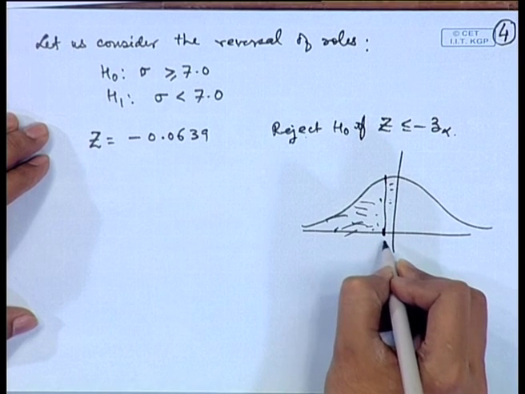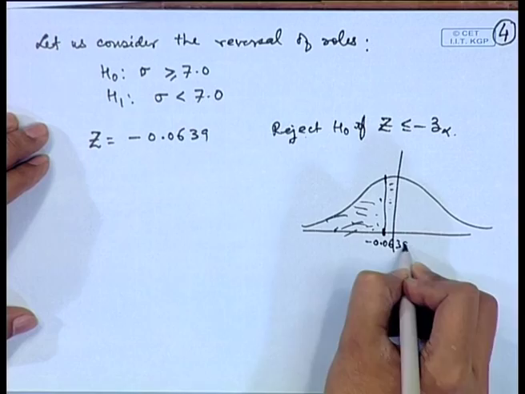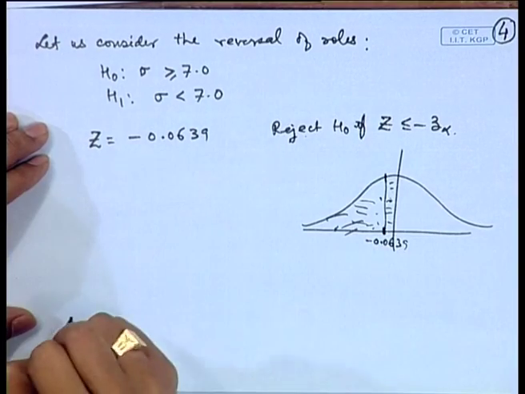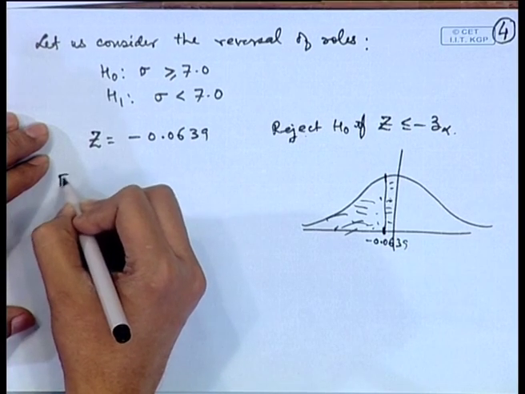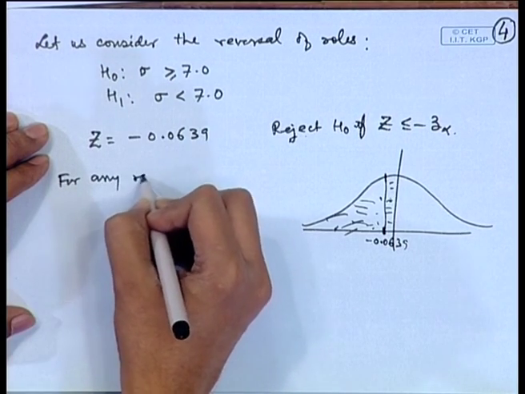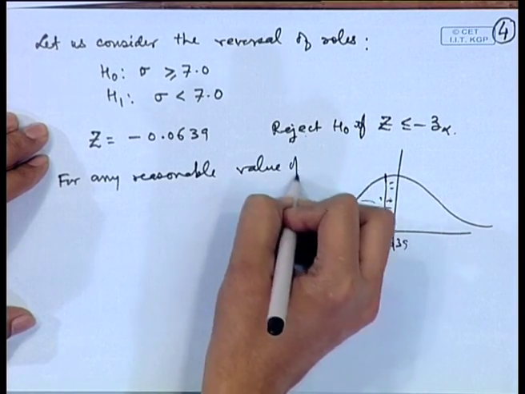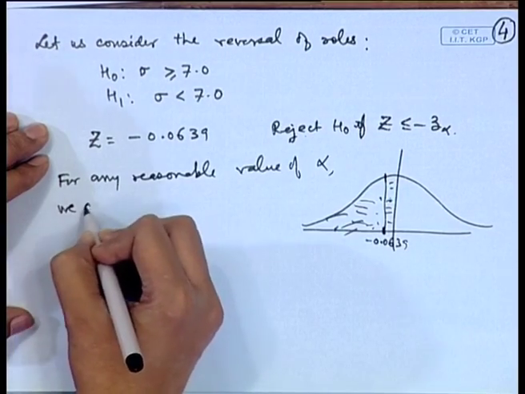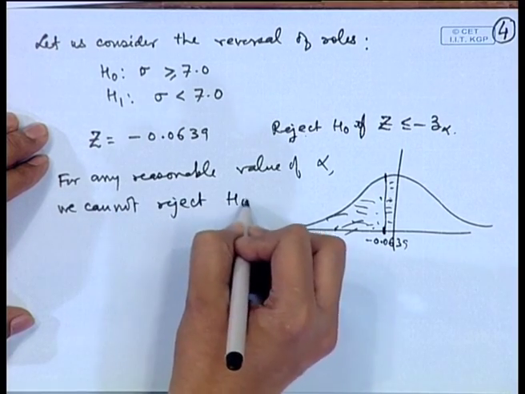So, for a large value of alpha, the hypothesis H naught cannot be rejected, because all these values, see this value 0.0639, this is much higher. So, for any reasonable value of alpha, we cannot reject H naught.